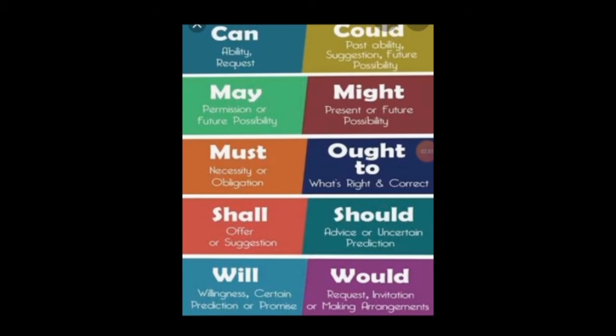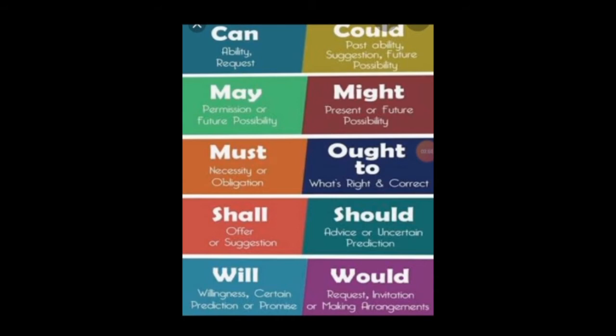Can is used to communicate the ability to do something. For example, I can speak English. Then come to may and might. They express possibility too. If we say he might be from England, it means he is possibly from England. And if we say she may have gone home, it means that there is a possibility she has gone home.